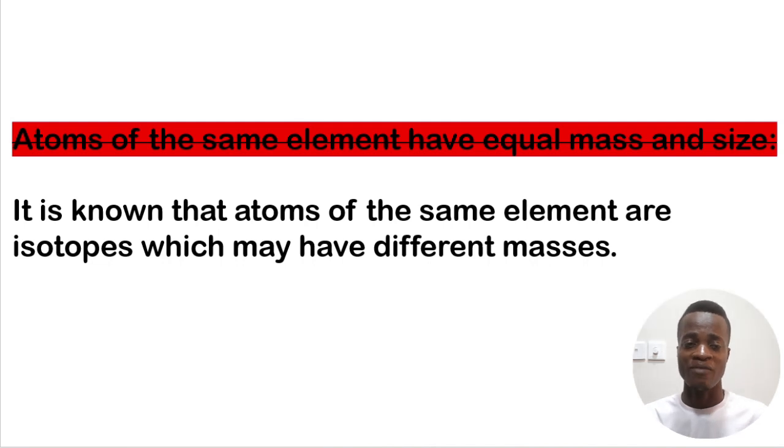Because today we have discovered through isotopes, these are atoms of the same element, but they have different mass numbers. So the mass numbers are different, but they all belong to the same element. So the statement that atoms of the same element have equal mass and size is disproved, or false, today. In those days it was a statement that was accepted, but then they began to do research, and today we have evolved and understood that atoms of the same element may be isotopes, which may have different masses. So that particular statement is also false.